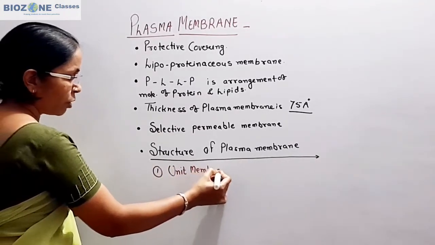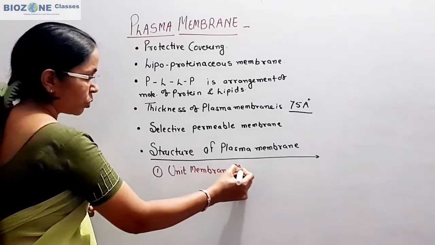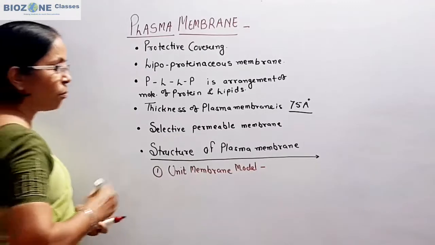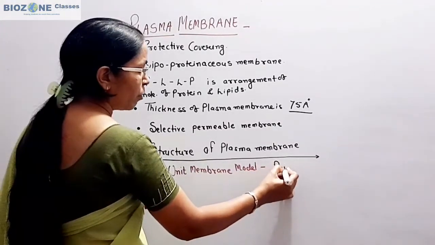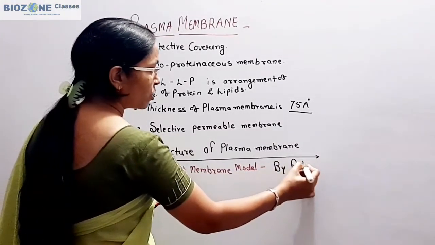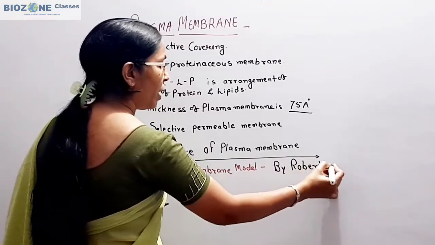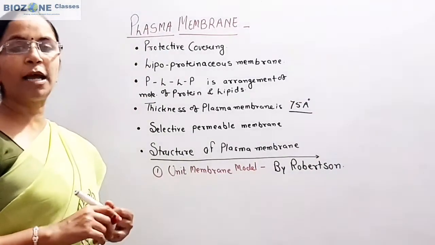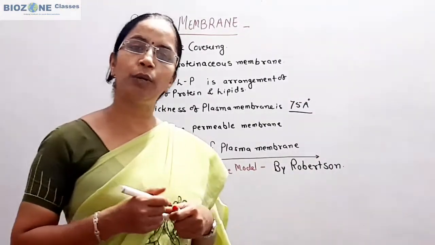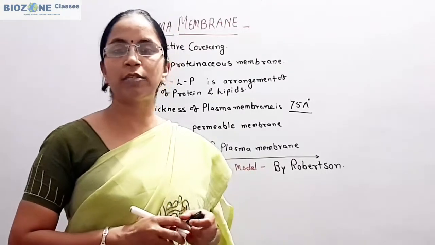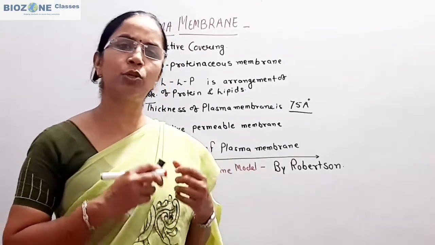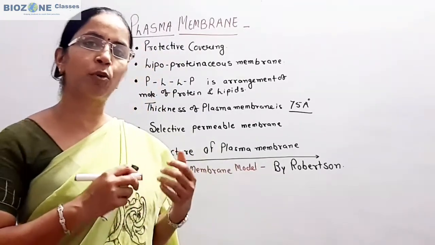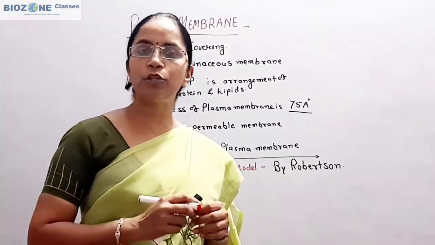This model was proposed by Robertson, that's why it is also called the Robertson unit membrane model. According to this model, the thickness of plasma membrane is like a unit, that is 75 angstrom, and this thickness is universally the same in all cells, whether the cell is prokaryotic or eukaryotic.